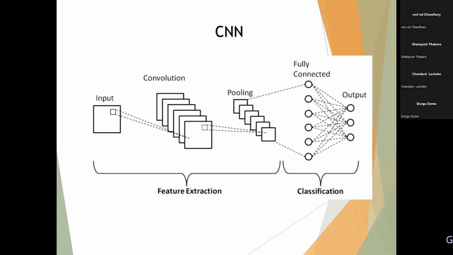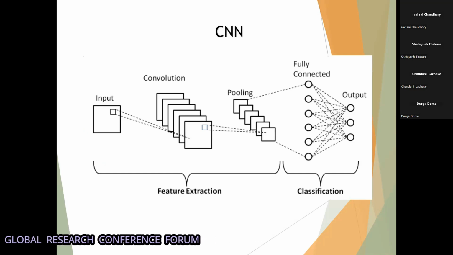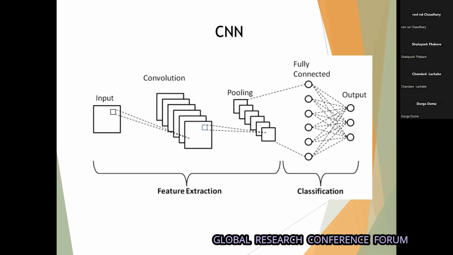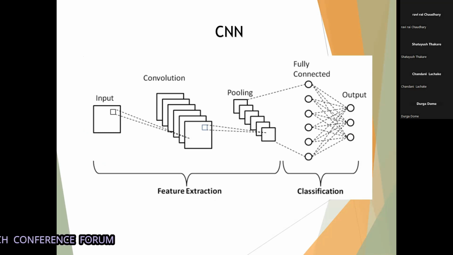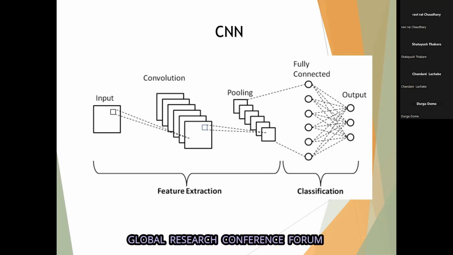Next is the CNN used for our project. CNNs are a subset of neural networks that excel at image identification and classification. Among other tasks, CNNs are a variety of multi-layer feed-forward neural networks. CNNs are made up of filters or neurons with basic parameters and learnable weights.